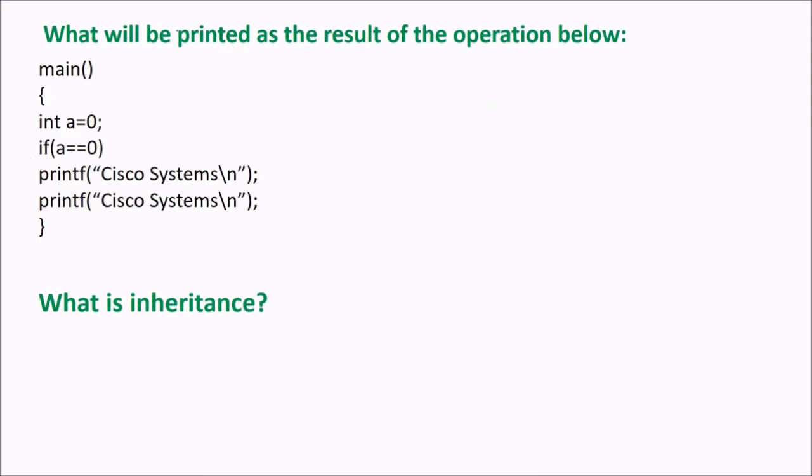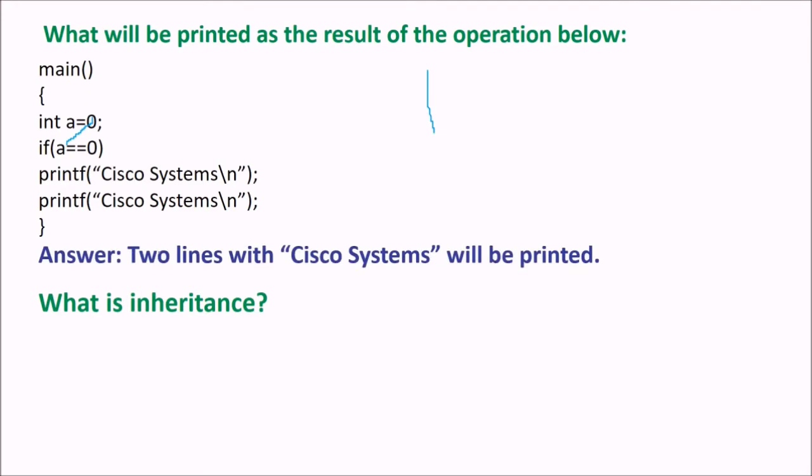Next is, what will be printed as a result of the operation below? This is the operation. Now please try to tell me what the answer can be. If you thought there is any catch, there is no catch and no complication, because a is 0, and if a is equal to 0, Cisco Systems is printed, and then Cisco Systems again. So two lines with Cisco Systems will be printed. No problem with that.